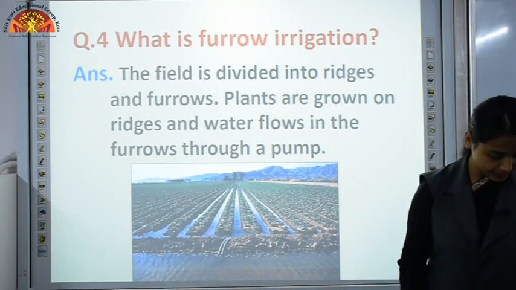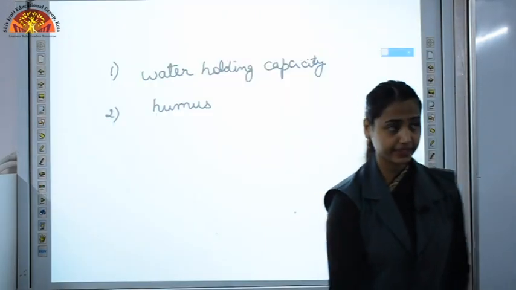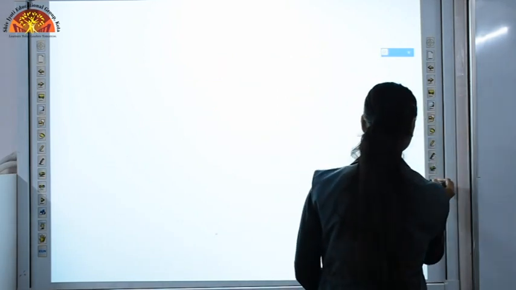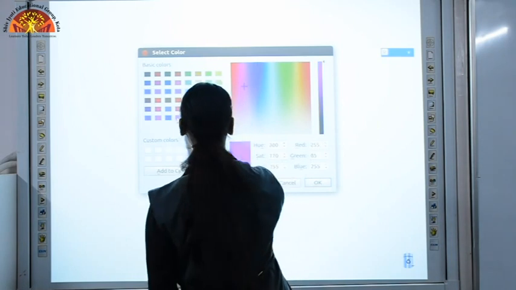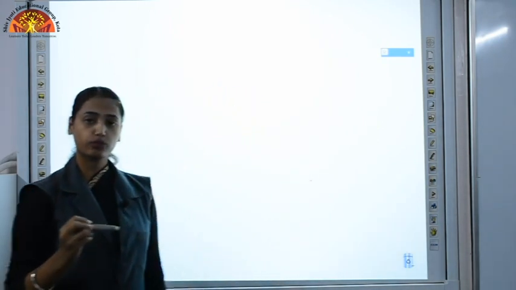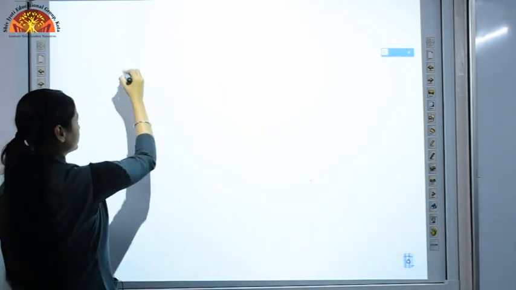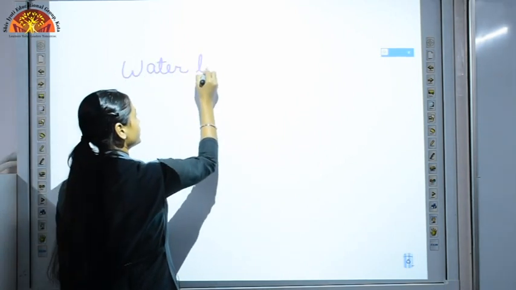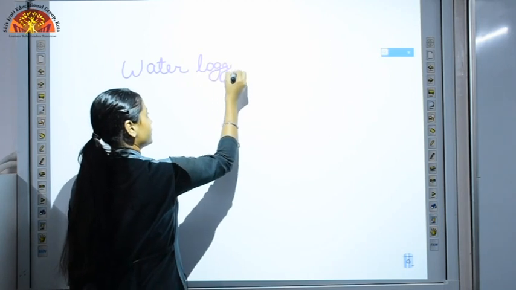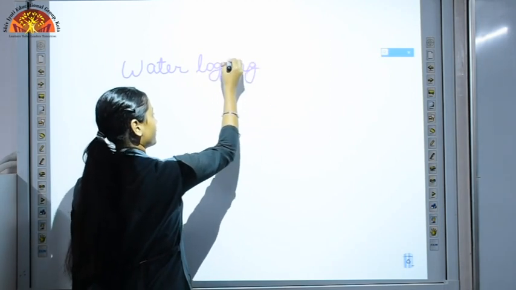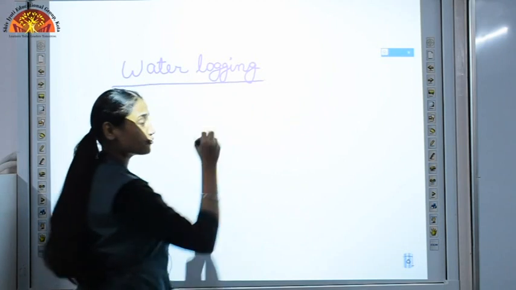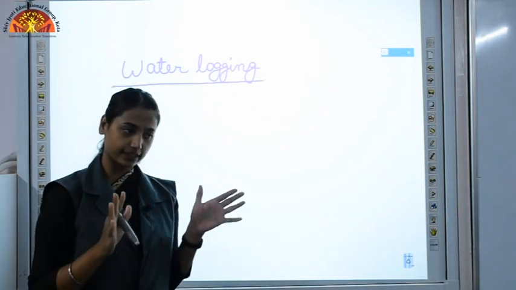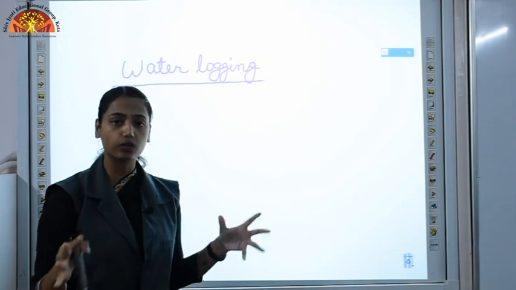Okay, we know that plants need water for proper growth. But what if we provide water in excess? Here a term comes, water logging. If we provide water in excess to our plants, then that water will accumulate around the plant.